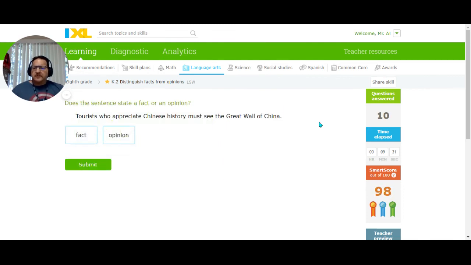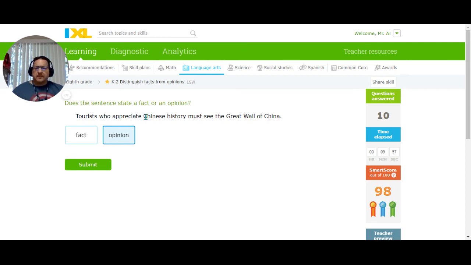Tourists who appreciate Chinese history must see the Great Wall of China. Well, who qualifies as a tourist who appreciates Chinese history, and what they must see is definitely a matter of opinion. So I'm going to go ahead and put opinion. This also happens to be a logical fallacy, which is something we'll talk about later, because it's circular reasoning. I'm sorry, it's not circular reasoning. It is. Wait, it is circular reasoning.